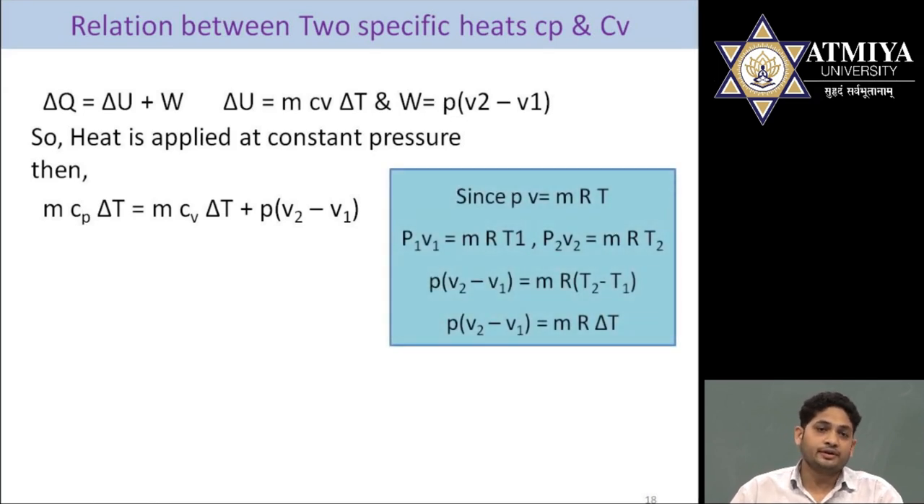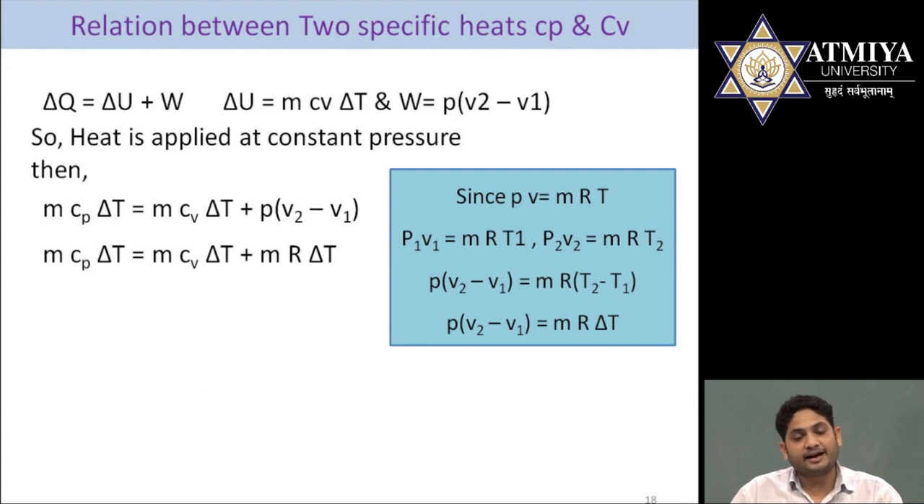So now we want to find the relation for this P times V2 minus V1. According to the law, we already know that PV is equal to mRT. If we apply this equation for process 1, P1 V1 is equal to mRT1. Same way for process 2, P2 V2 is equal to mRT2. If we use this and summarize it, finally we get P times V2 minus V1 is equal to mR delta T. Instead of P times V2 minus V1, we can use the expression mR delta T. So we put mR delta T instead of P times V2 minus V1.